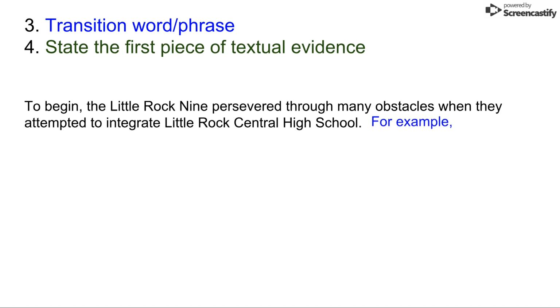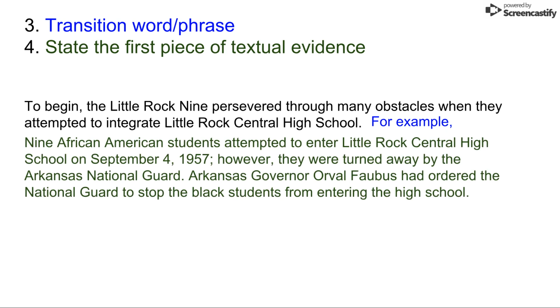For example, this might remind you of the RACE strategy where you cite textual evidence. For example, is a very, very good transition phrase to use. This is the cite textual evidence part. For example, 9 African American students attempted to enter Little Rock Central High School on September 4th, 1957. However, they were turned away by the Arkansas National Guard. Arkansas Governor Orval Faubus had ordered the National Guard to stop the Black students from entering the high school.